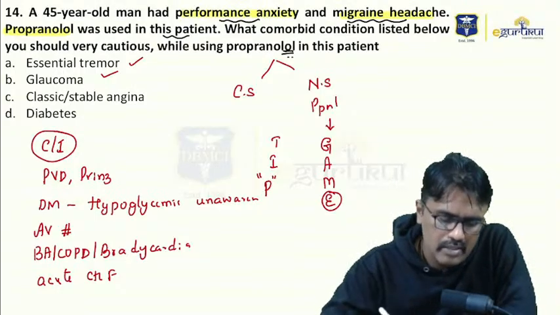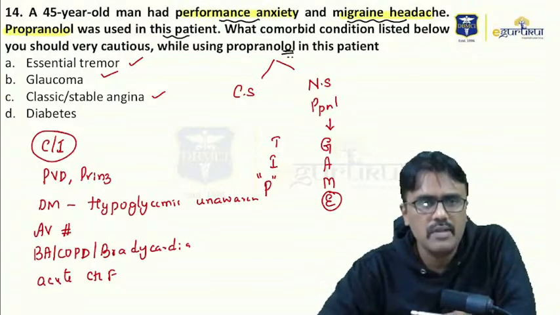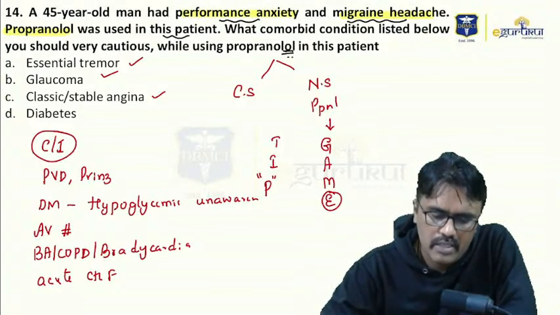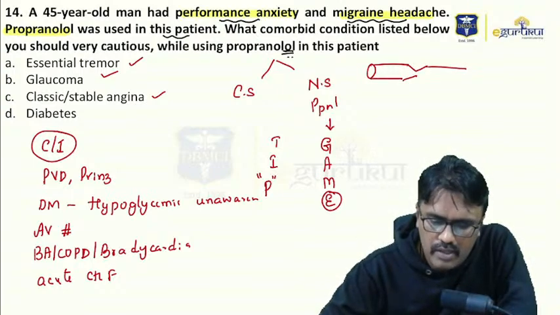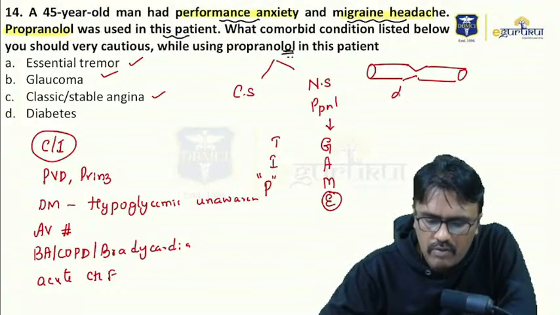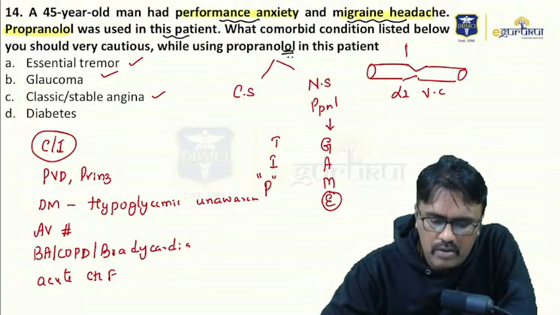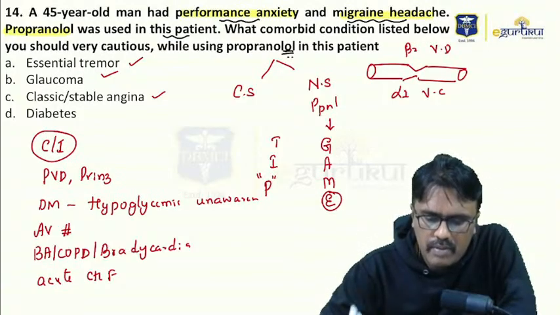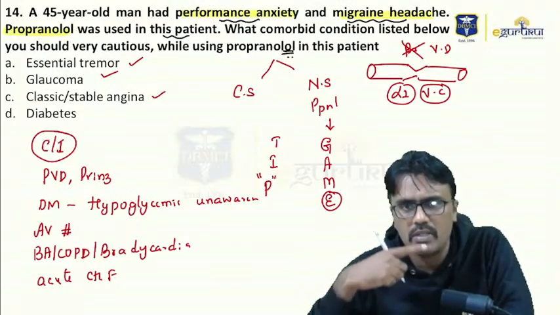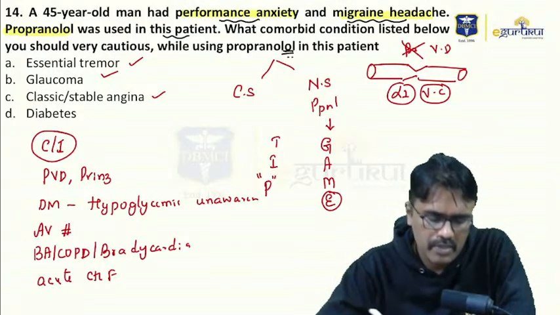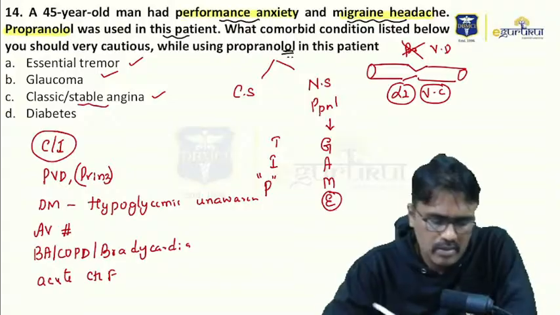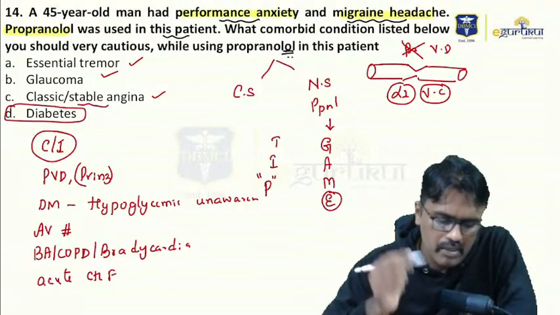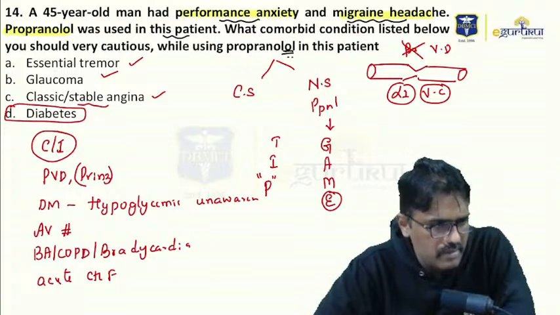Can we use it in classic or stable angina? Yes. We cannot use it in Prinzmetal angina. Why? Because in Prinzmetal angina, there is already spasm of the coronaries. When there is spasm of coronaries, the alpha 1 will try to constrict and beta 2 will try to dilate. So if I block the action of beta 2, there is unopposed alpha action and the vasoconstriction will worsen. So that's why it is not used in Prinzmetal, but it can be used in classical or stable angina. But propranolol should not be used in diabetics because it produces hypoglycemic unawareness.